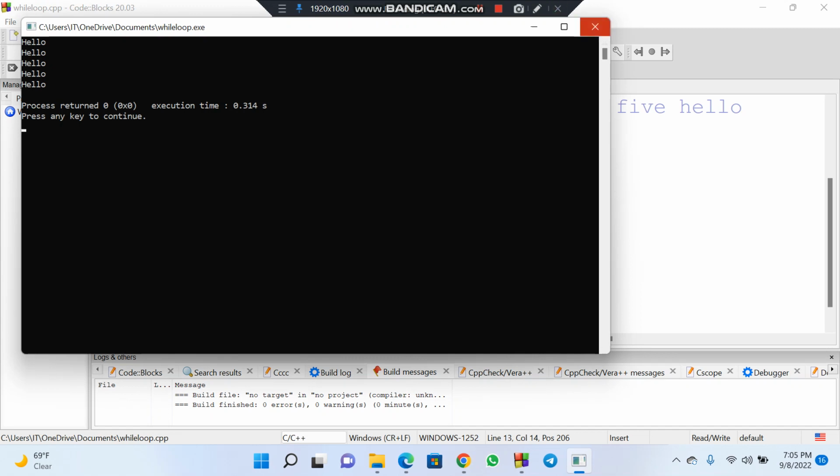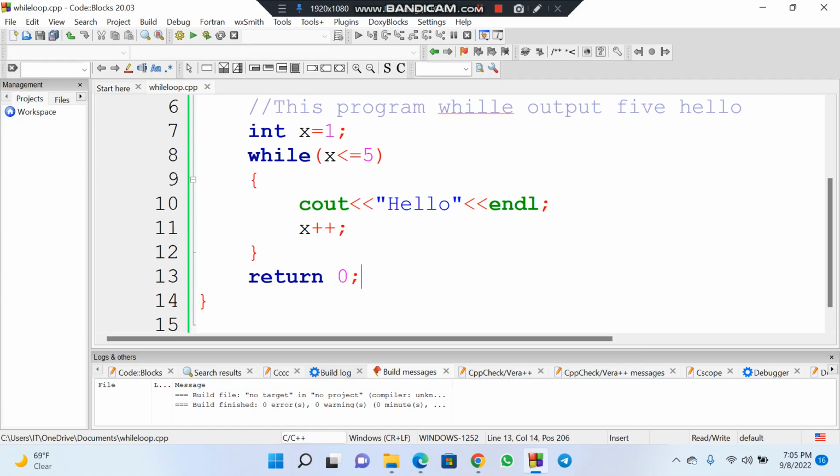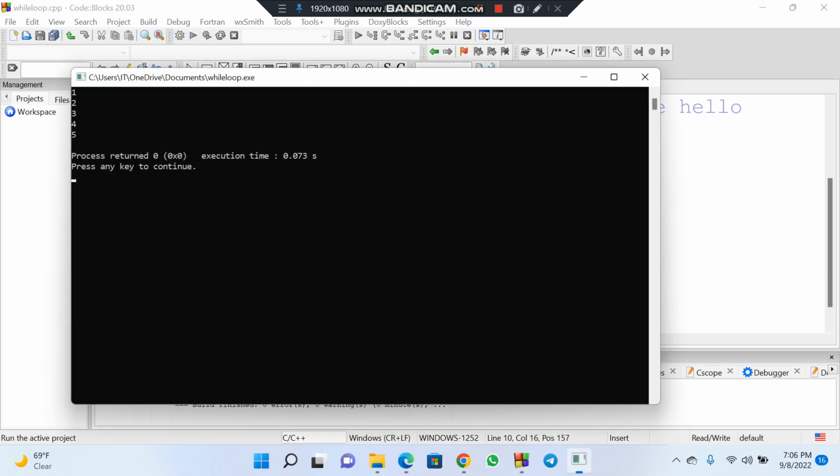So you might want to print maybe numbers, 1 2 3 4 5. You can just use x there, because our x is going to start at 1, is 1 less than 5, that is true, it prints 1, it goes to 2, now is 2 less than 5, that is true, it prints 2, it changes to 3, like that. So if we build it and run it, you will see that now it is printing 1 2 3 4 5. Do you have any question?